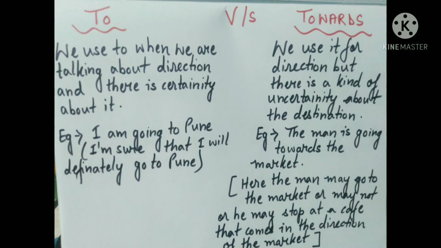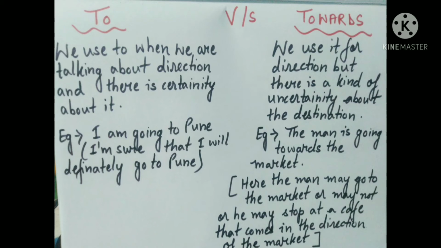I am going to Kolkata, I am going to Pune, I am going to school. But if I am saying I am going towards school, that means I may go to a museum that comes in the way of my school. So towards we will use when there is a kind of uncertainty.